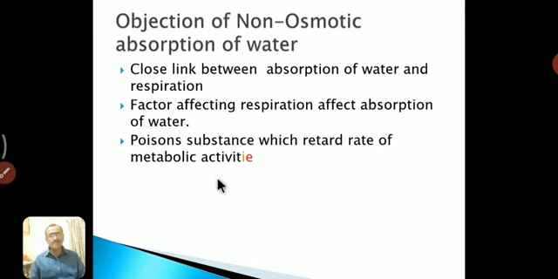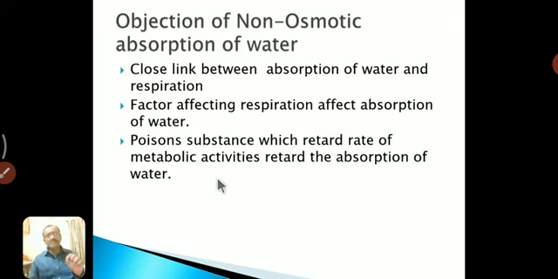Third one is the poisonous substances, which retard the rate of metabolic activity and retard the absorption of water. When there are poisonous substances in the atmosphere, they reduce the rate of respiration, and if the rate of respiration or metabolic activity is retarded, the rate of absorption is also retarded. So these are some objections to non-osmotic absorption of water.